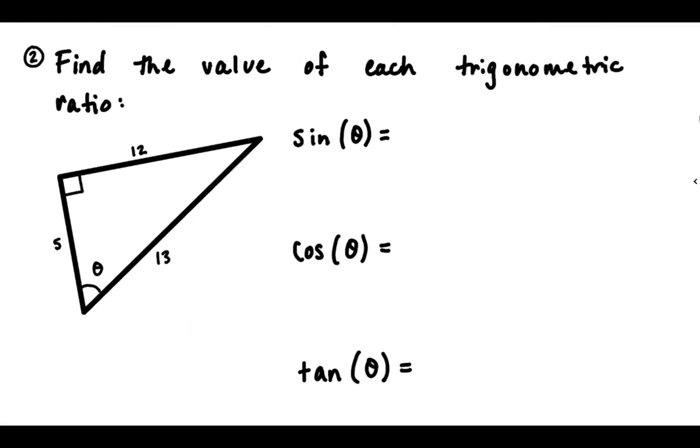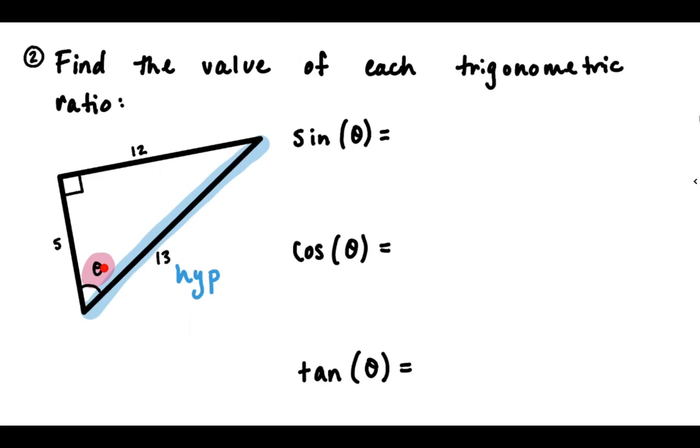So again, to start, let's identify the parts of the triangle. Let's start with the hypotenuse, straight across from the right angle. So 13 is our hypotenuse for this triangle, and I'm going to write it right next to it so I don't forget. All right, then I'm going to find my opposite. So theta is here.